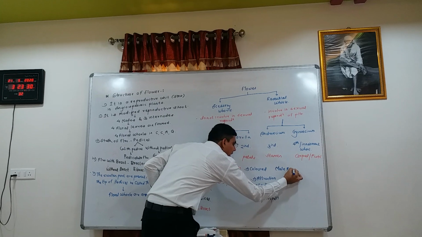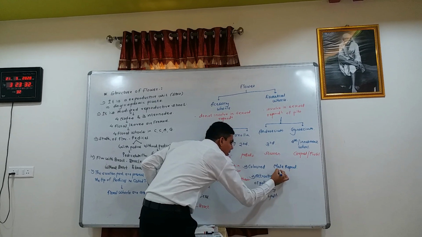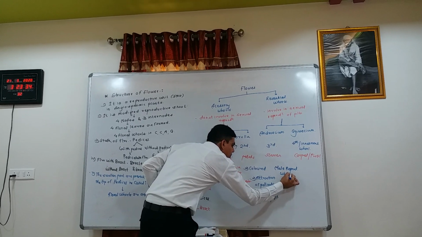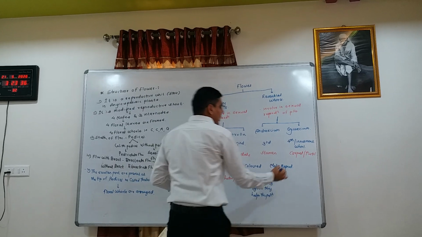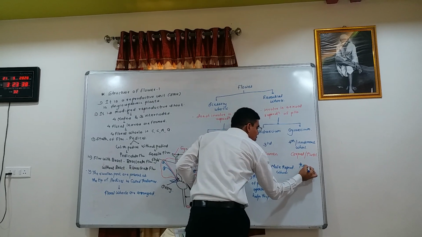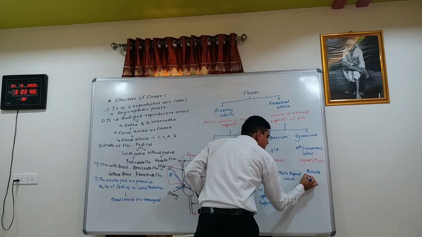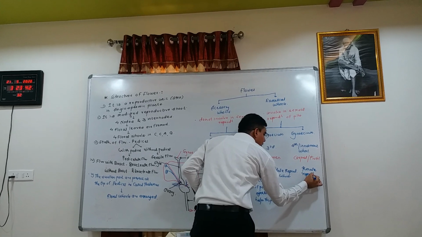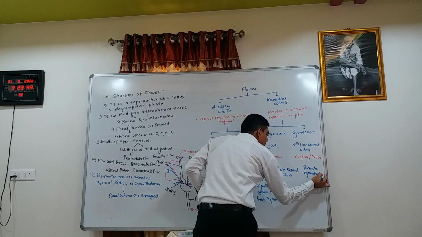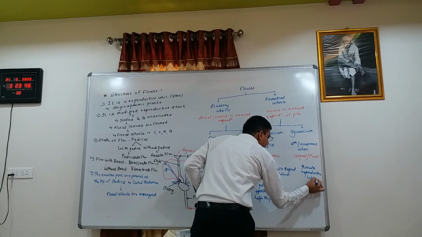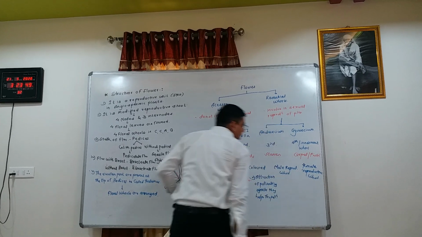Next, the androecium is the male reproductive whorl, and the gynoecium is the female reproductive whorl.